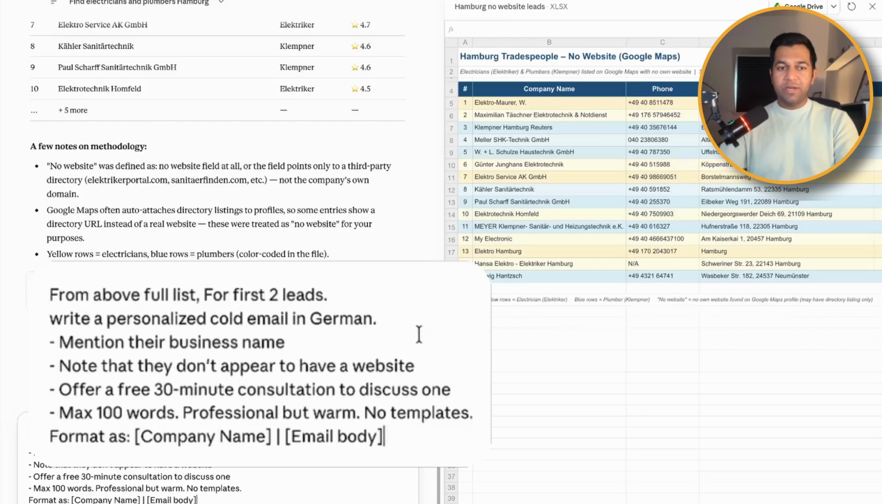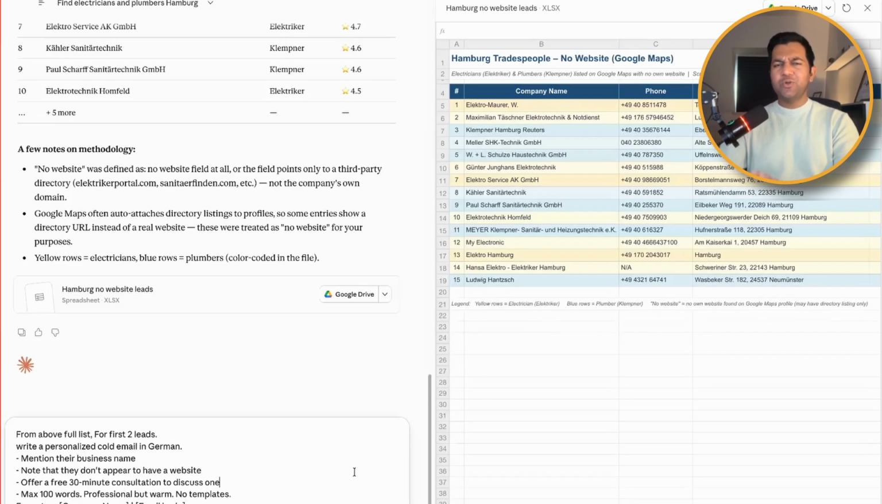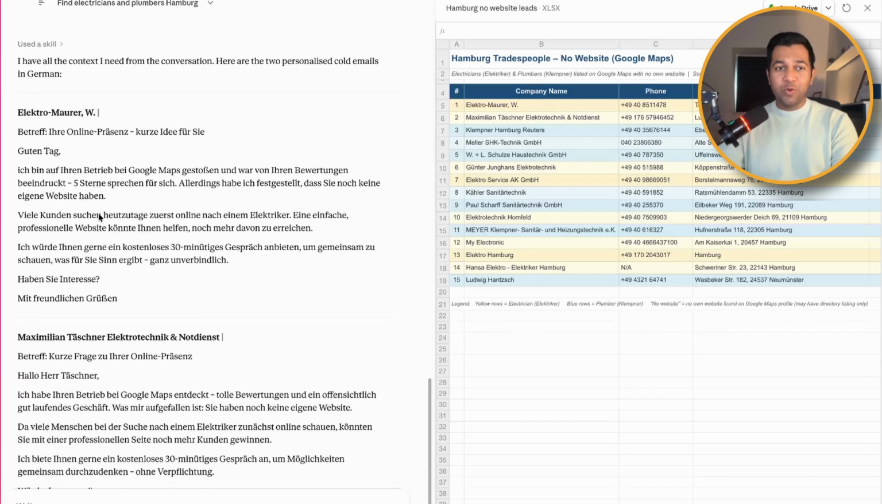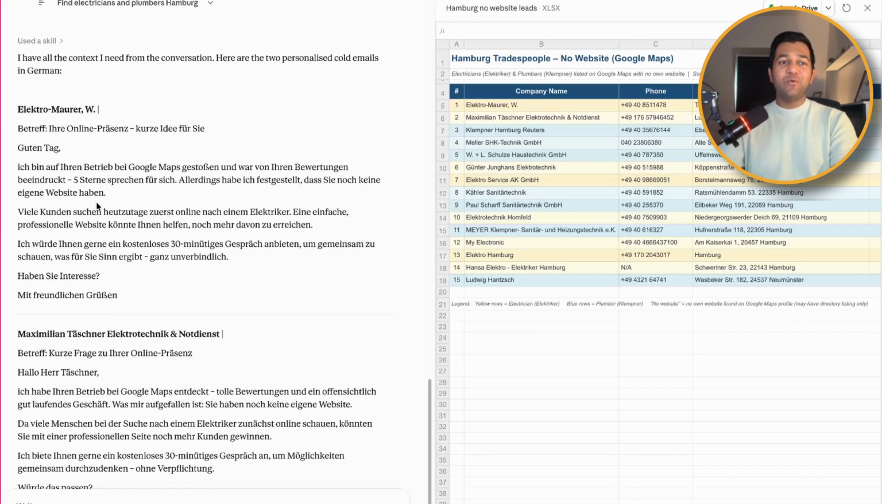Write a personalized cold email in German. Mention their business name. Note that they don't appear to have a website. Offer a free 30-minute consultation to discuss one, maximum 100 words. Professional but warm, and no templates. On top of that, you can also tell Claude to find the weakness based on the reviews they got on Google and write the personalized cold email as well. So you can tweak and change it based on your own requirements. Now we have 2 emails within just a few seconds. Now you can just copy it, go to your Gmail or any other email, and send them the email and ask for a 30-minute consultation. That's all.